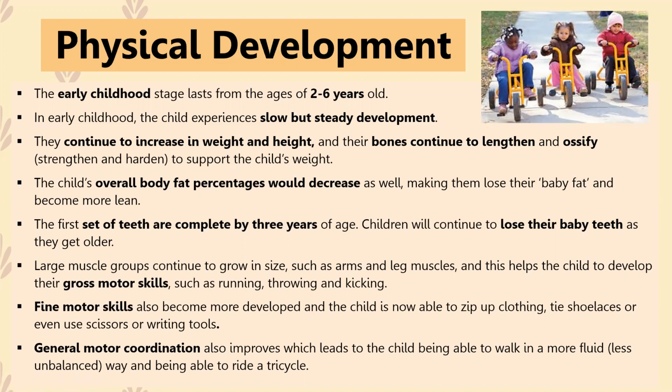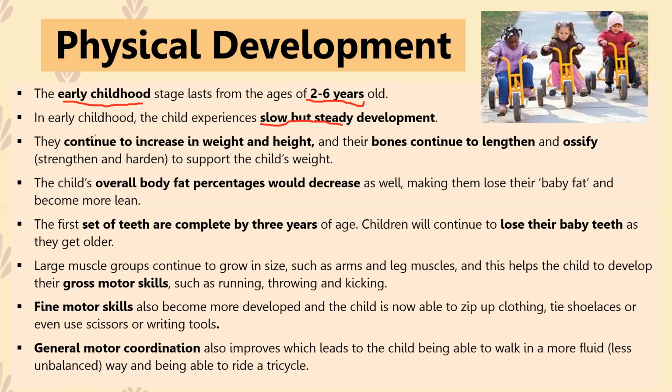They were getting a little bit heavier. They were growing a little bit. They were able to crawl around. They were slowly able to walk. Okay, now the physical development in infancy was a little bit more rapid, but in early childhood the development from a physical point of view is slow but steady. And what that means is that because the child already knows how to walk, they already have those basic skills. From there, the development doesn't occur in a very rapid way. It just occurs steadily and slowly. Okay, so just remember, early childhood is between the ages of 2 to 6 years old. So that's the age group we're focusing on for all the types of development today.